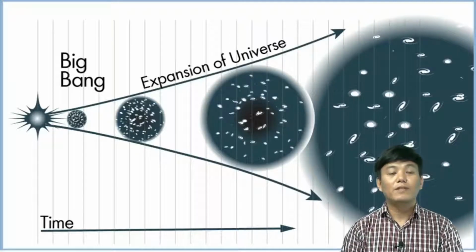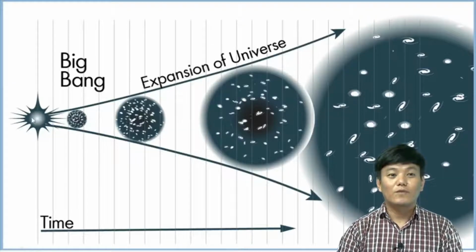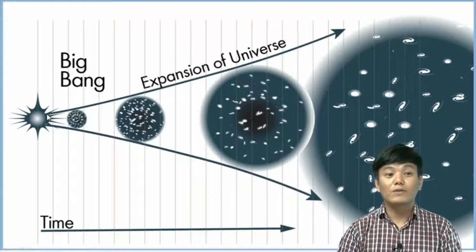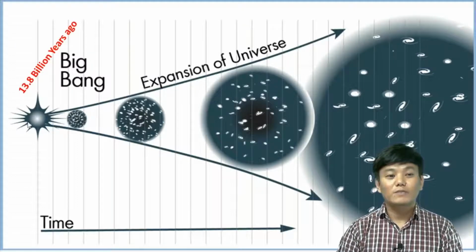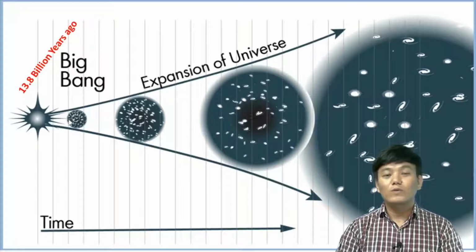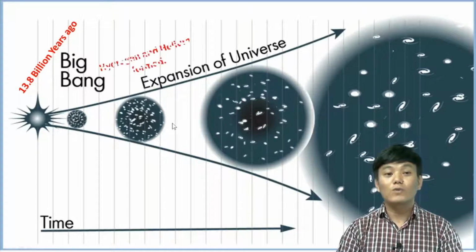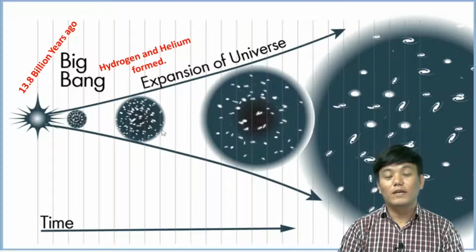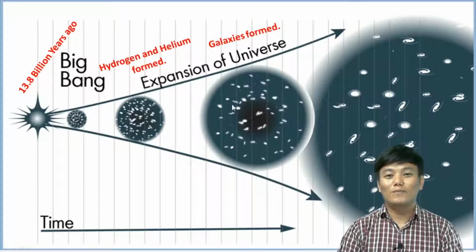The Big Bang theory explains that our universe originated from a huge singular explosion which occurred about 13.8 billion years ago. From that explosion, a large amount of energy was released in the form of heat and radiations. Later on, when things started to cool down, hydrogen and helium started to form. And later on, under the influence of gravity, galaxies started to form, right?